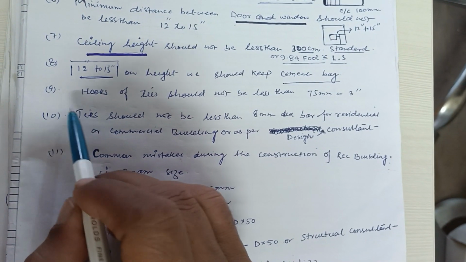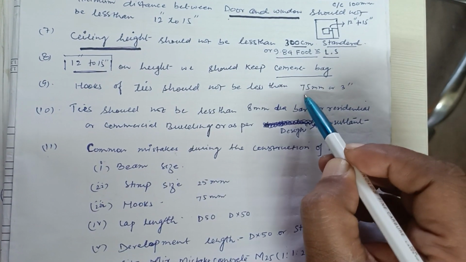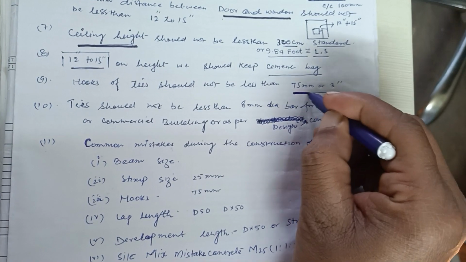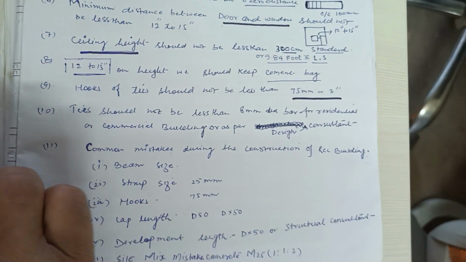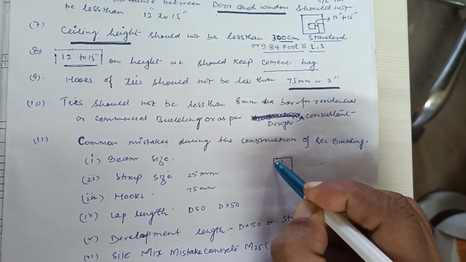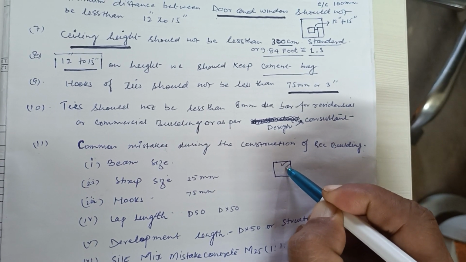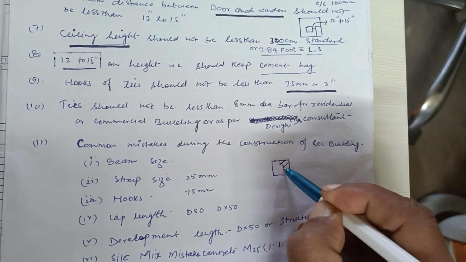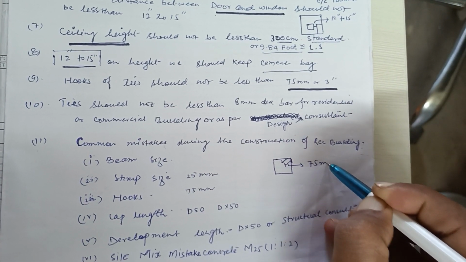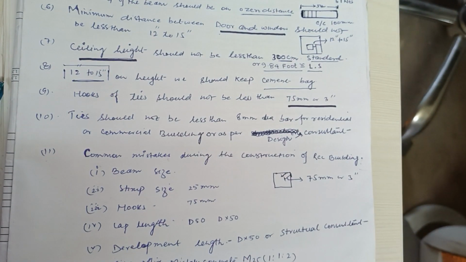Number 9 point is hooks of ties should not be less than 75 mm or 3 inches. Hooks means when we make the column stirrup or beam stirrup, here will be the hooks. This hook should not be less than 75 mm or 3 inches.